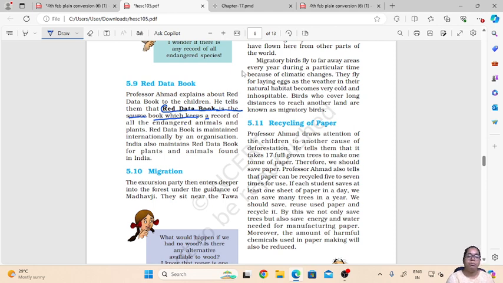So the Red Data Book is maintained internationally by an organization, and in India also, a Red Data Book is maintained for the plants and animals found in India. So it is international. Every country has a Red Data Book wherein they keep the record of all the endangered animals and plants in their country. So this is about Red Data Book.